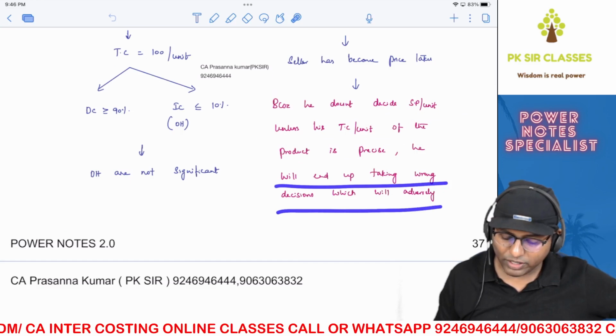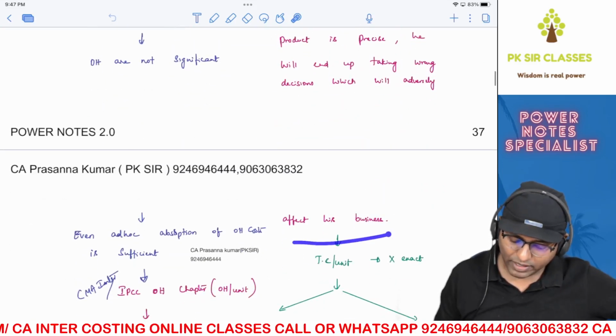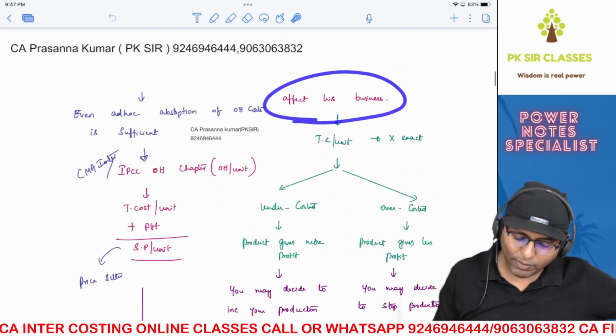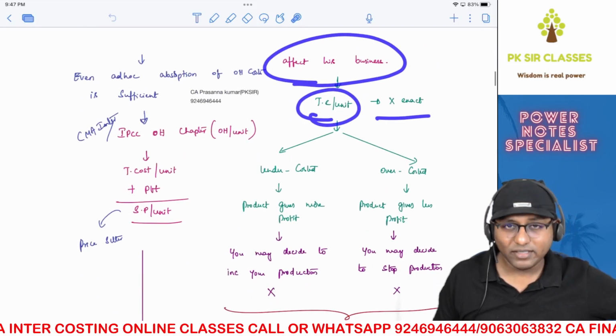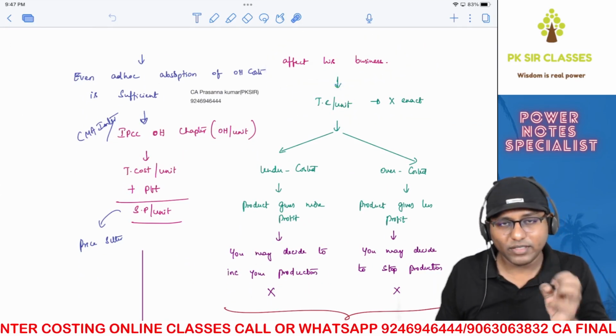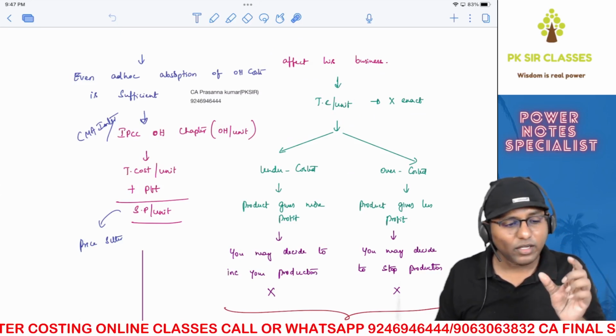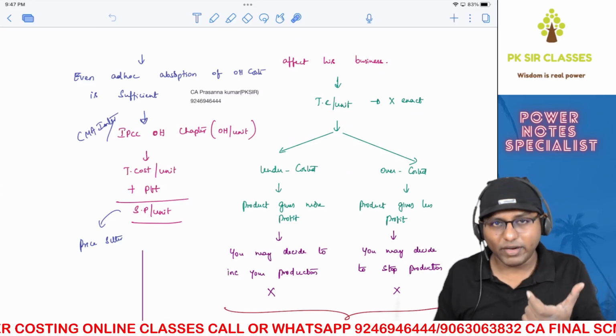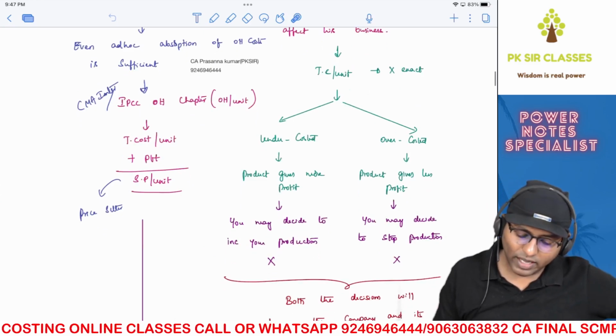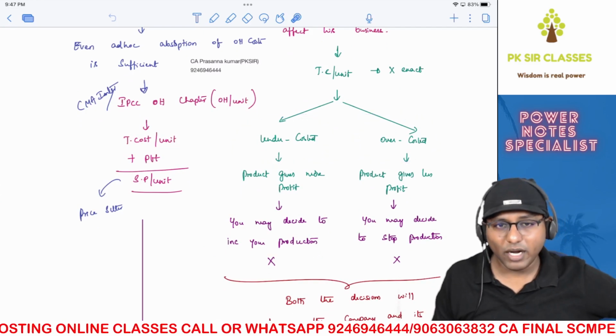Unless his total cost per unit of the product is precise, he will end up taking wrong decisions which will adversely affect the business. What do you mean by that? Suppose your total cost is not exact, it is approximate, it is not precise. Say 40 rupees per unit is the total cost of a particular product and it is not correct, it is wrong. In that case, either it will be over costed or under costed.